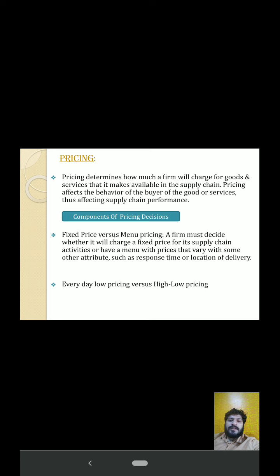A firm must decide whether it will charge a fixed price for its supply chain activities or have a menu with prices that vary with some other attributes such as response time or location of delivery. Everyday low pricing versus high-low pricing.